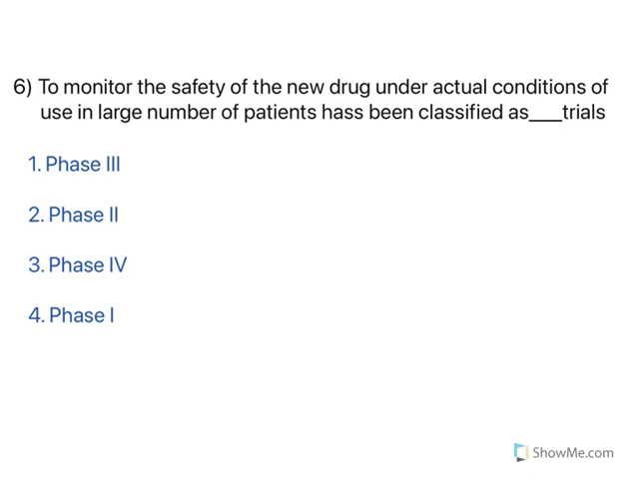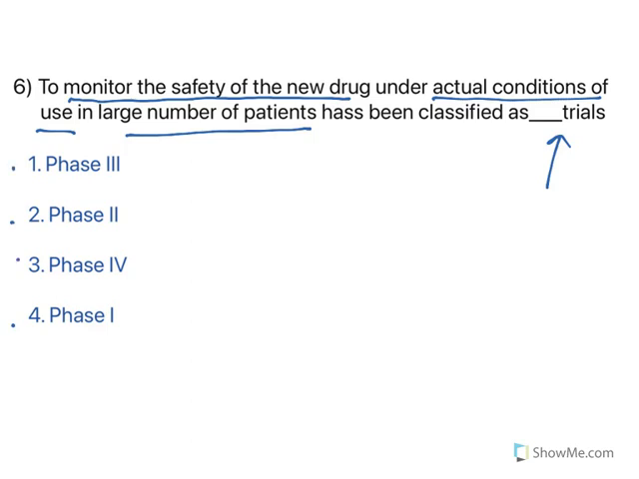Now moving to the next one. Now see, this is also an important one. To monitor the safety of the new drug under actual conditions of use in a large number of patients has been classified as which kind of trial? You know, the question is about clinical trials. You have phase 1, phase 2, phase 3 and phase 4.